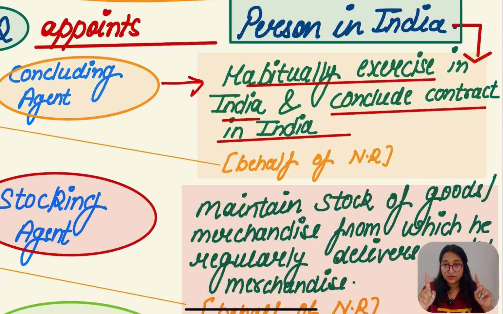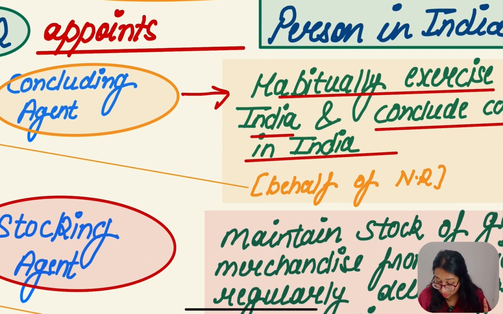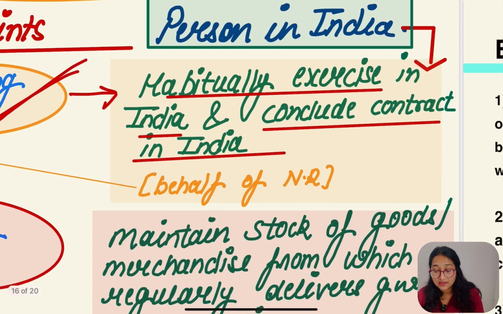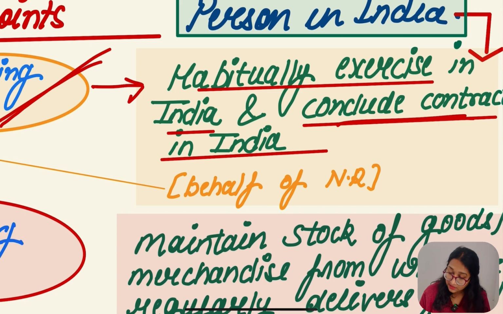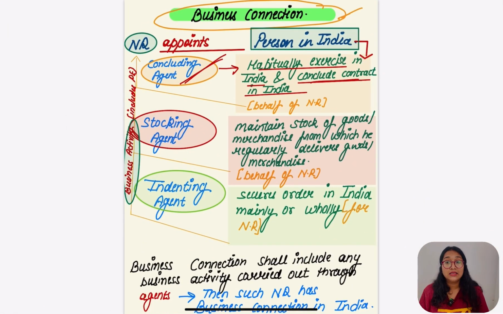First of all, he appoints one agent who is a concluding agent. He is doing business activity by habitually exercising the power, concluding contracts in India, and these are done on behalf of the non-resident. So this point is going to be covered in business connection in India.